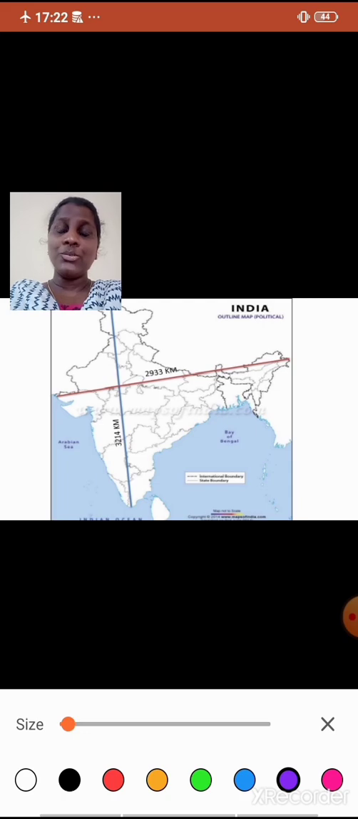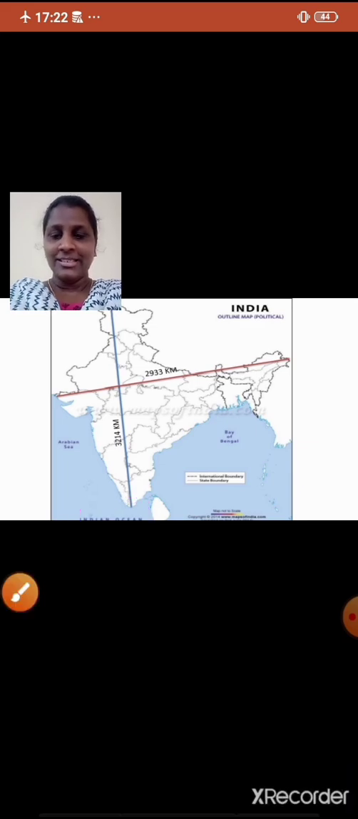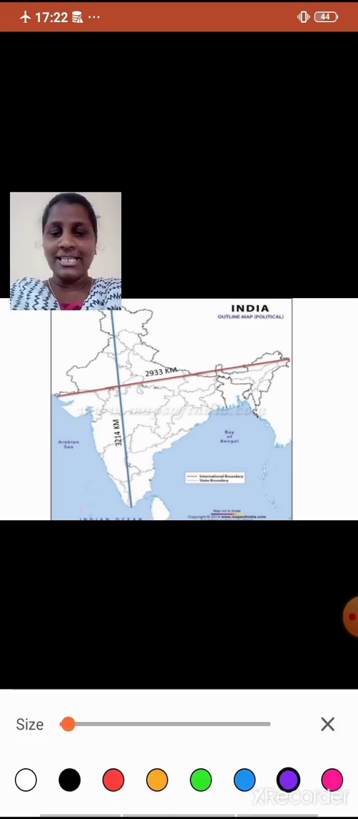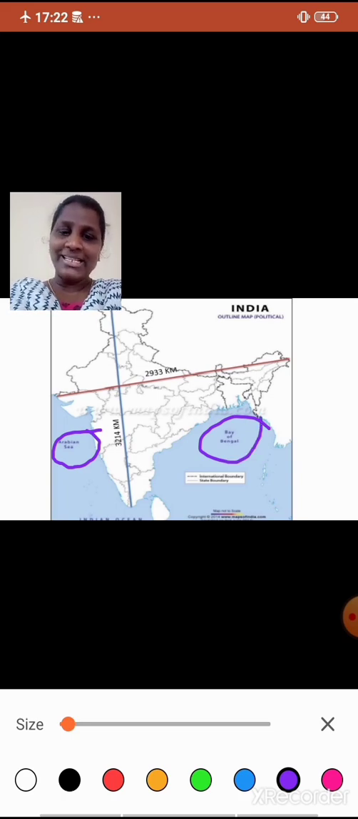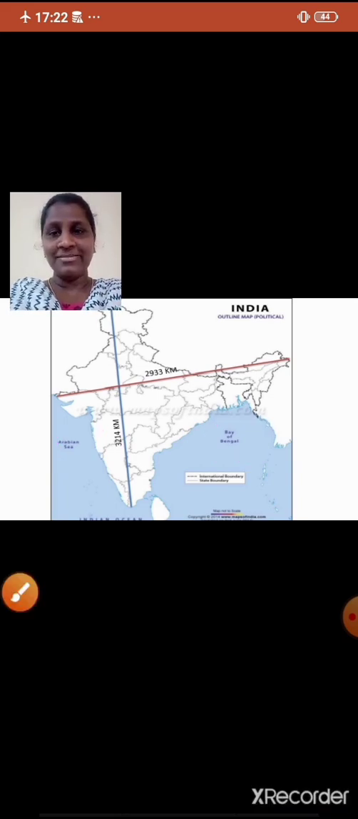Name the water body towards the south of our country. Towards the south, we have Indian Ocean. Very good. Name the water body towards the southwest of our country. Southwest, yes, this side. It is Arabian Sea. Can you name the water body towards the southeast of our country? Yes, it is Bay of Bengal. So I hope it is clear, students. A map will be given, and based on the map you will have questions. You will have options as well. You need to click on the correct option.